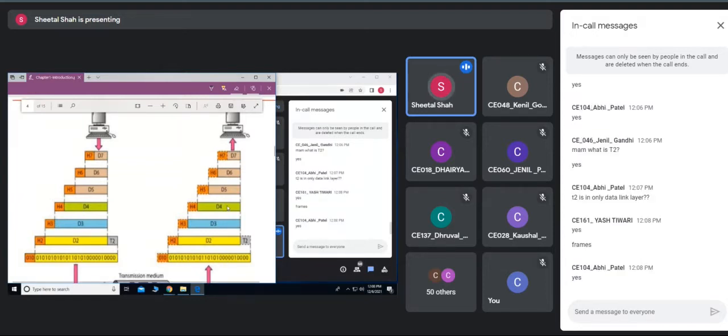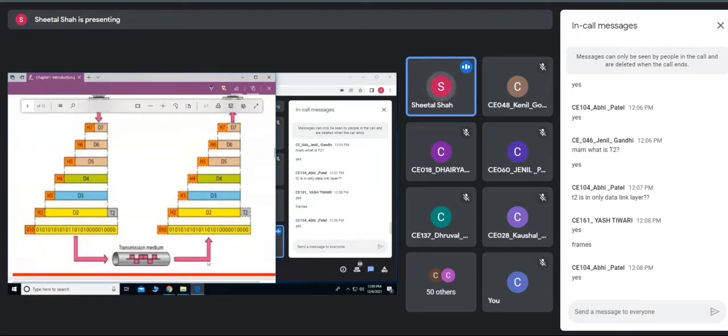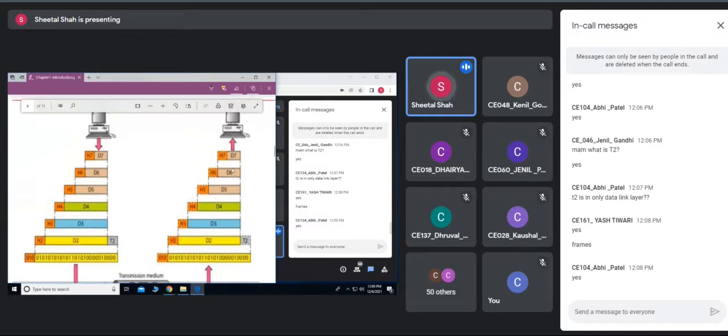And how about this? Have you understood? Every layer would add its own header at the transmitting end when the message is flowing from the application layer towards the physical layer. When that data is moving from the physical layer towards the application layer at the receiving end, the corresponding headers would be removed at each step, and only the message D7 would be passed to host B. Is this clear, everyone, at least? Okay.